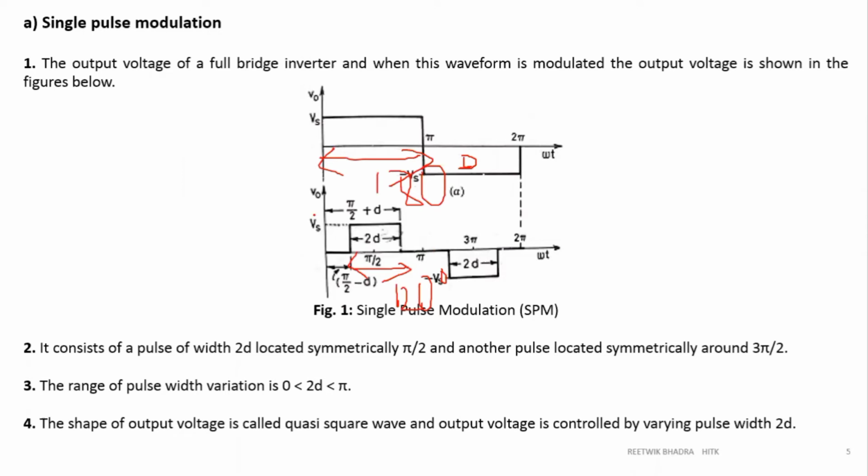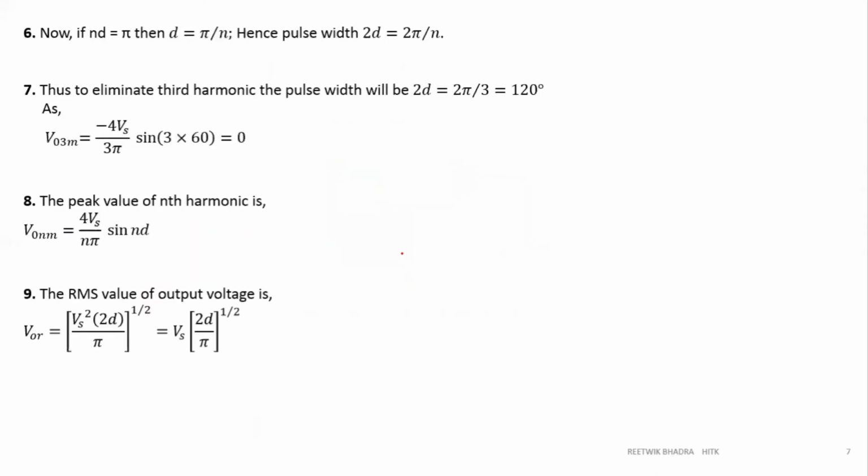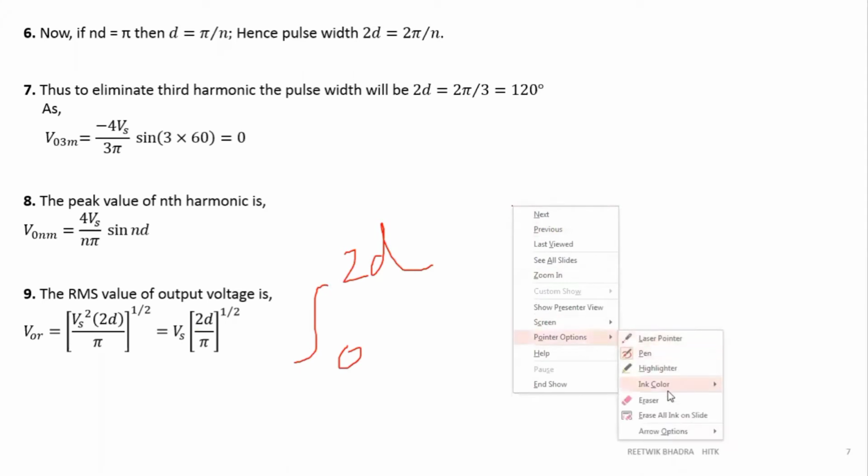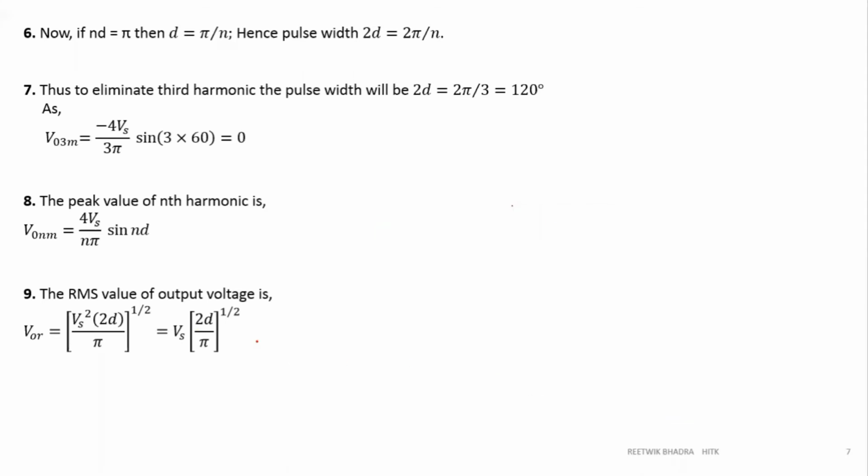Half cycle, 1 by pi. If you take the full cycle, it will be 0. So you have to take the half cycle and find out the RMS value. That's why pi comes in the denominator over here. The pulse width is 2d, so 2d will be in the numerator. If you integrate it, its limits will be 0 to 2d only. So that's why this value is coming. I'm leaving this up to you, because you know how to calculate your average and RMS values.